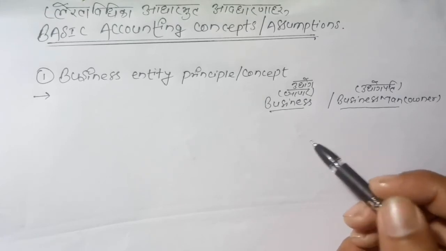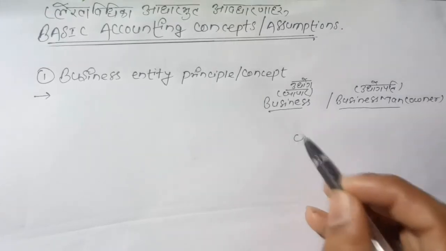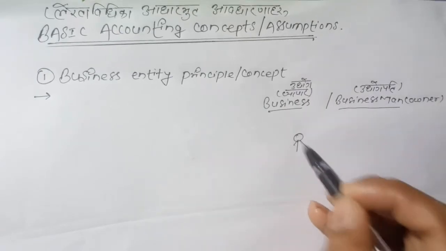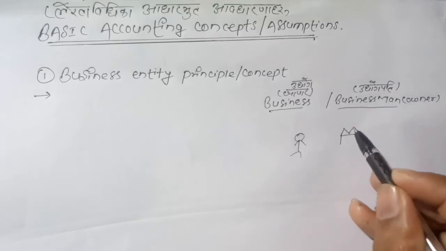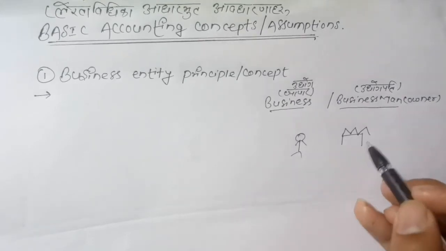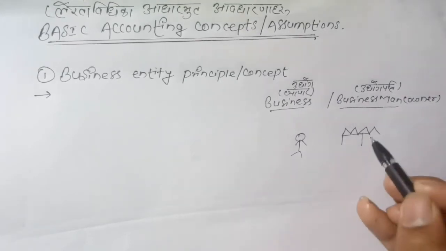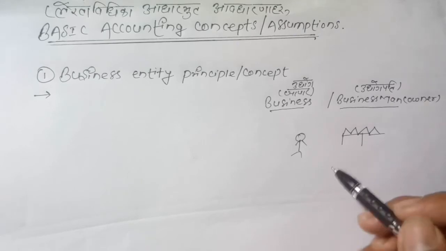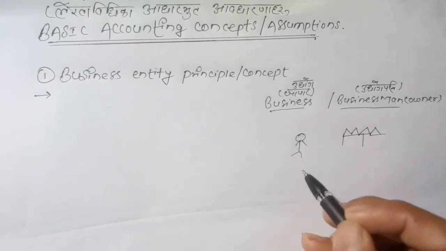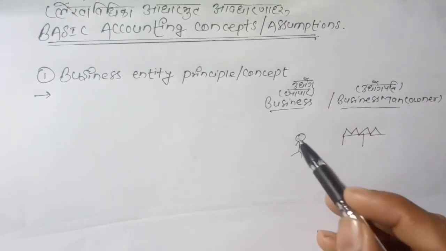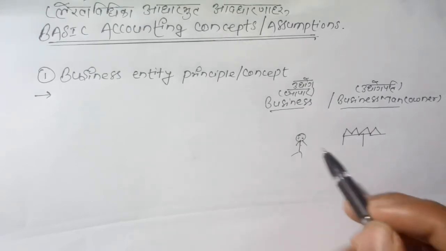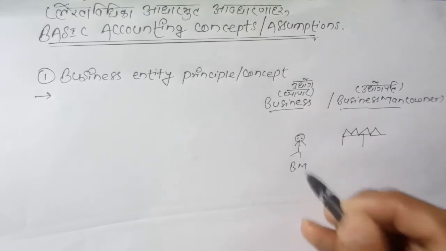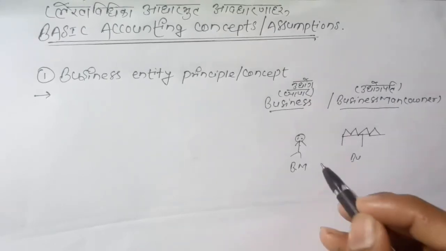First of all, here this is business, this is businessman, and this is his business. This is just a rough picture to make you understand. So generally we think that the businessman and business are the same thing.